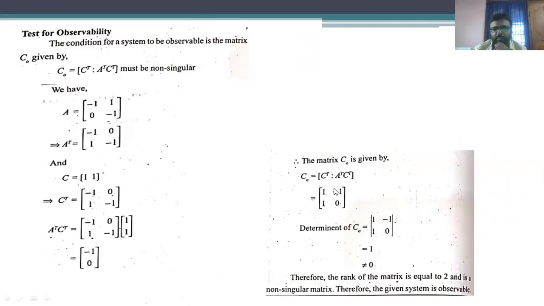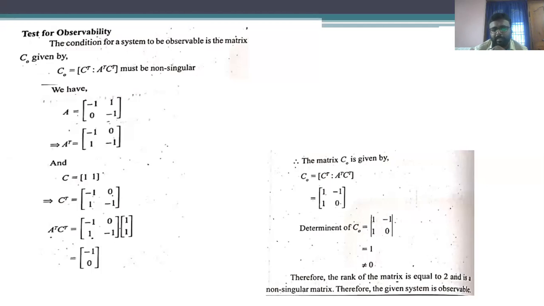Okay. So therefore the matrix C naught, that is the observable matrix C naught, is obtained as [1, -1; 1, 0]. After that we have to determine the determinant of that particular matrix C naught, which we obtain as 1. That means this value is not equal to 0. Therefore this particular system is an observable system, and the rank of the matrix is 2.